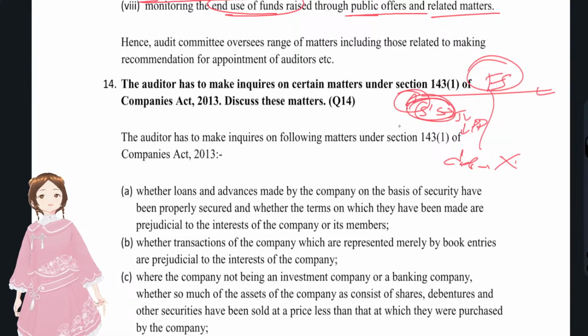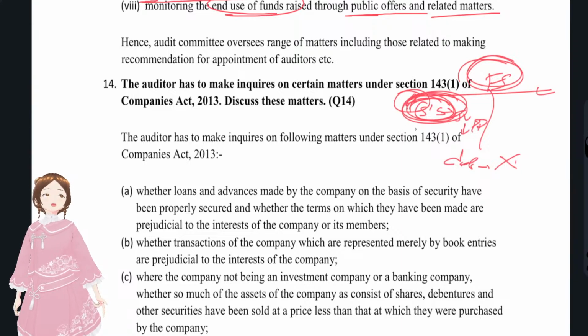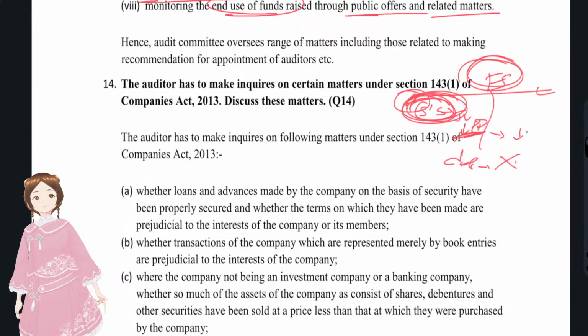But shares and securities, you see, this company, first of all, is not an investing company, but it's holding shares. Okay, fine. But holding shares means what? Whether it is a subsidiary, associate, joint venture, or an undertaking. But why is it selling below its purchase price? Whether it wants to lower its profit to avoid tax, we have to check that.